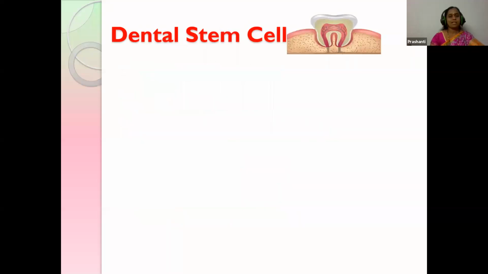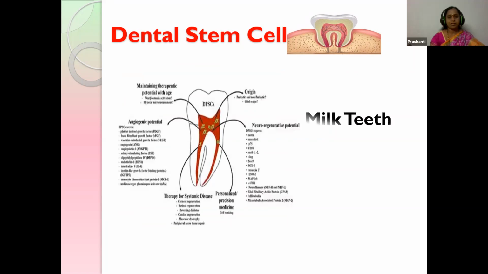Many might be worried that they have not stored their stem cells during delivery. We need not worry. There is still a next chance, like dental stem cells. These are also a good chance for preserving stem cells. Here, this is the dentin pulp. It has a rich number of stem cells at the milk teeth stage, near 12 years of age in children, and also in wisdom teeth, which appear at nearly 30 years. So from a healthy adult or from a milk teeth child, the stem cells can be collected and preserved. This is also rich in stem cells.